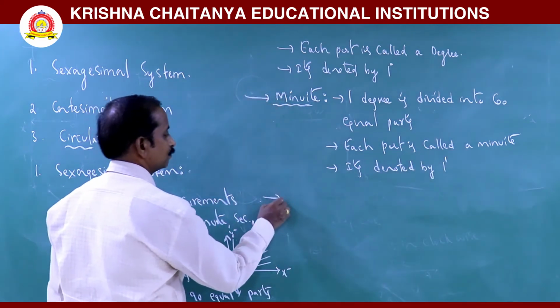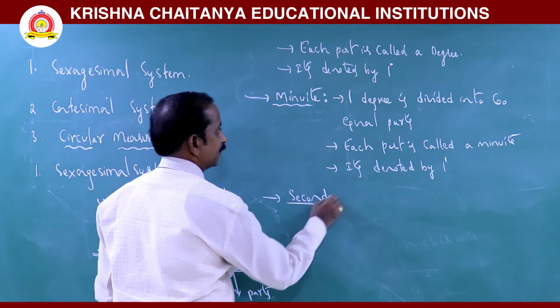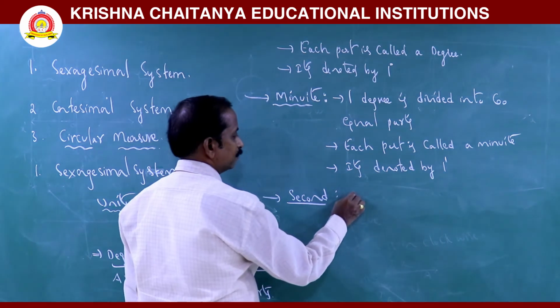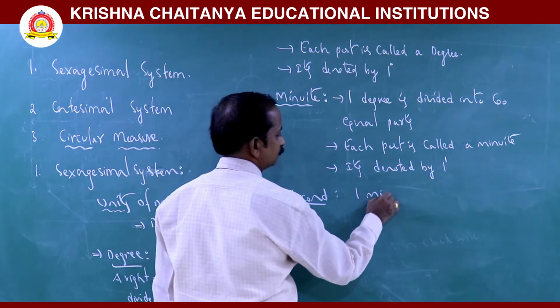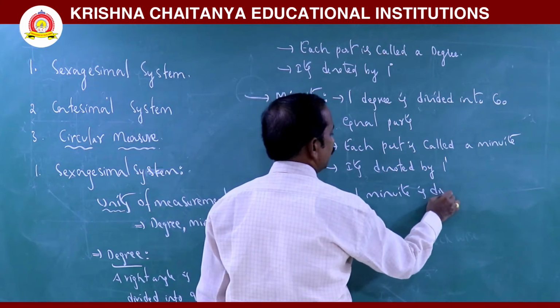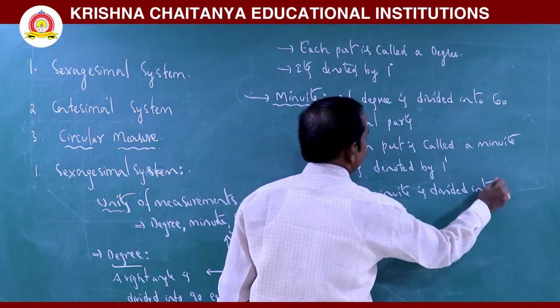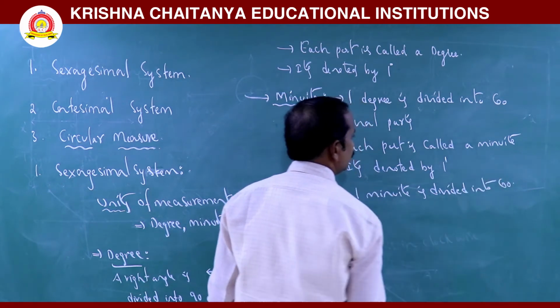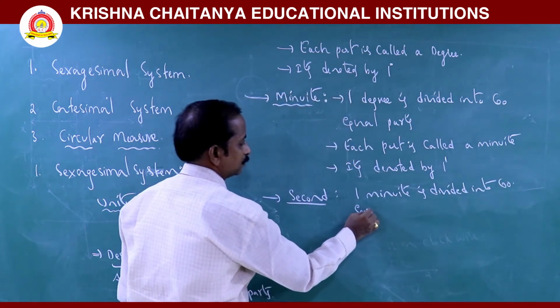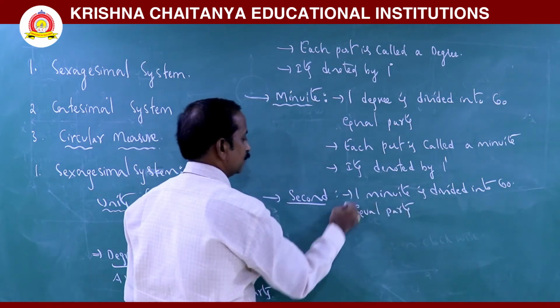Next, what about second? A second is nothing but one minute divided into 60 equal parts.